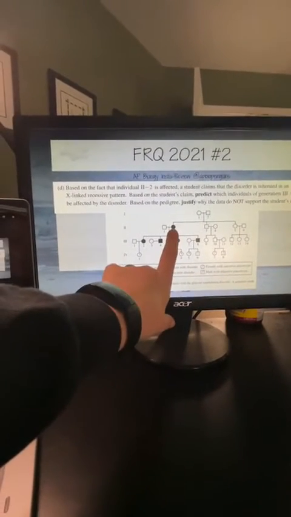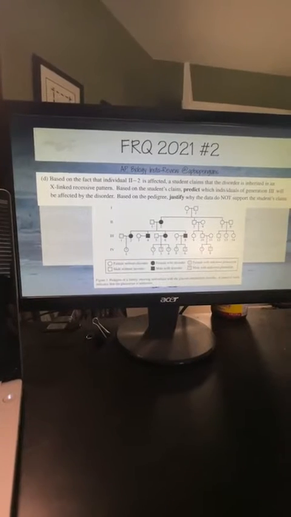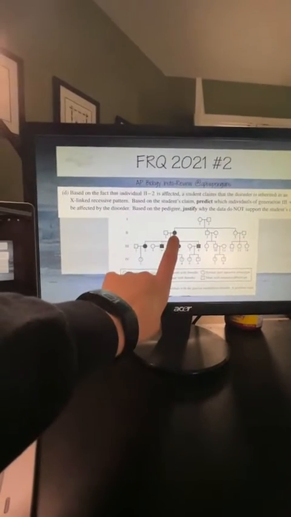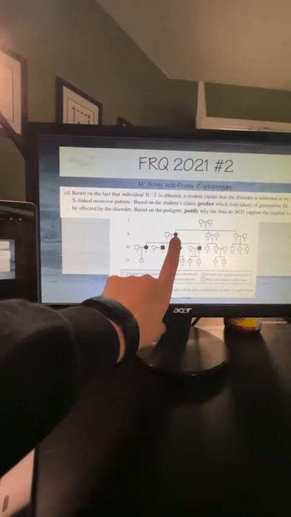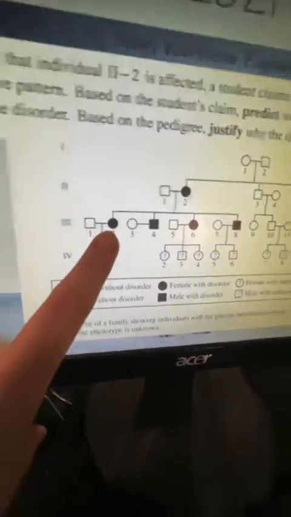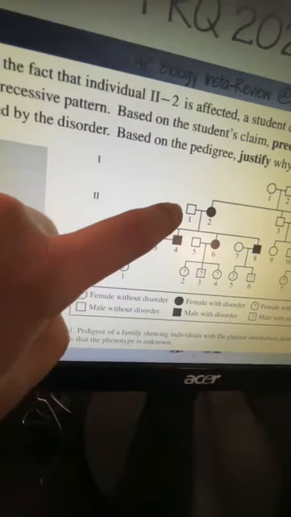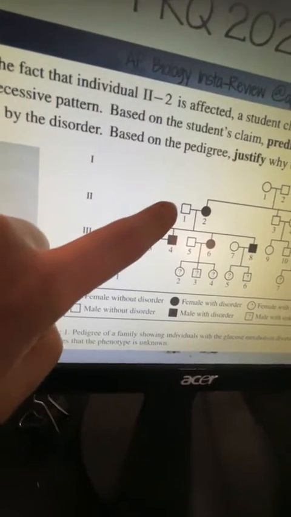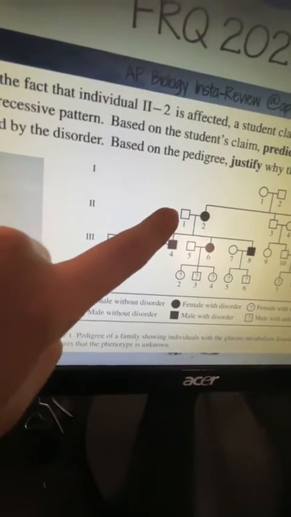So looking here, affected, right? We need to figure out who's going to be affected in 3. Well, if this is sex linked, right, and it's on the X chromosome, you need to have 2 X chromosomes in order to have an affected female, right? This male is not affected. The one and only X that this male had did not have the recessive trait on it.